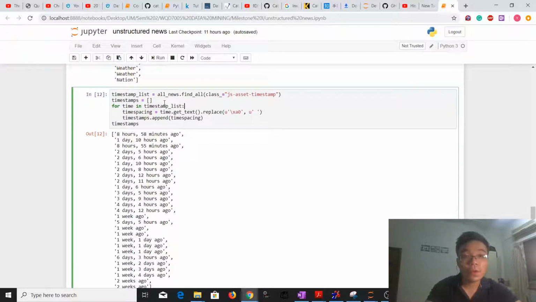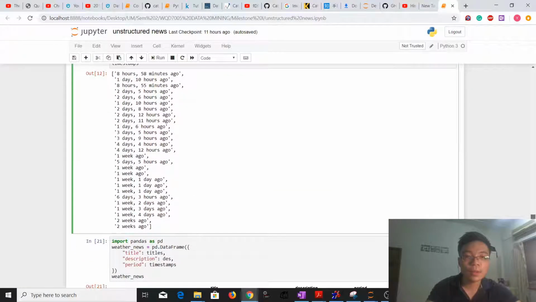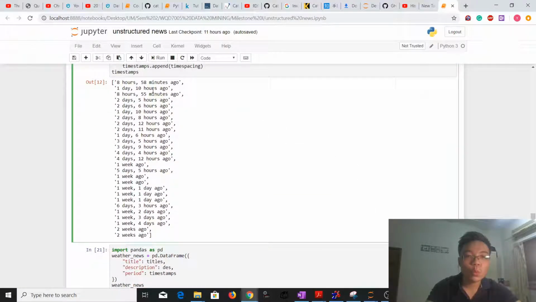Same goes for timestamp, where we'll find all the timestamps of each and every news, and we'll be using the get text function to extract all the text, and we will be removing unwanted characters using the replace function and append it inside an empty array. For this case it is timestamps, and this is the output of when the news were published.